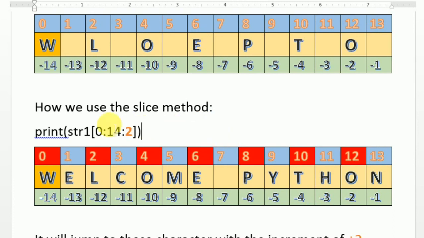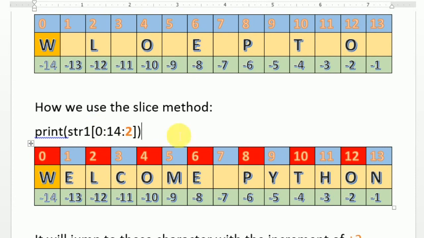If I use str1 0:14:2, it means how much you want the indexing to jump, that is plus 2. If it starts from 0, it will jump to 2, then it goes to 4, and so on.